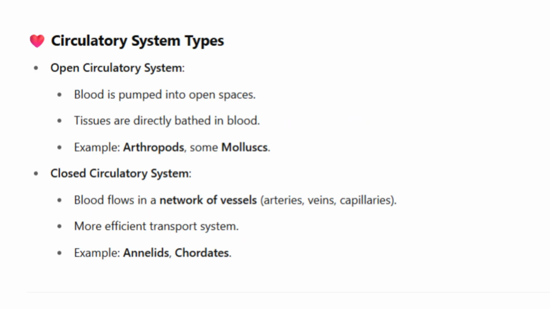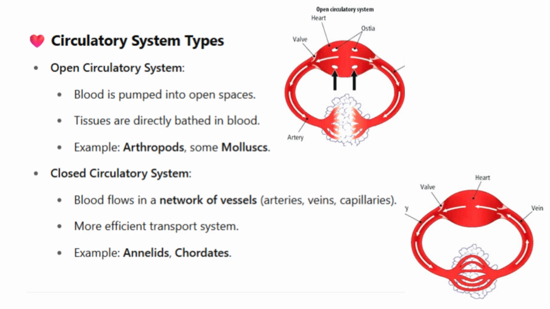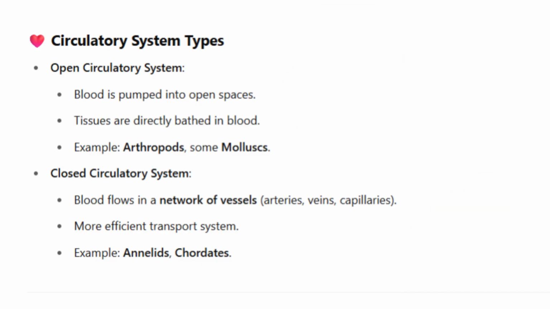Circulatory system types. Open circulatory system. Blood is pumped into open spaces. Tissues are directly bathed in blood. Example: arthropods, some mollusks. Closed circulatory system. Blood flows in a network of vessels, arteries, veins, capillaries. More efficient transport system. Example: annelids, chordates.